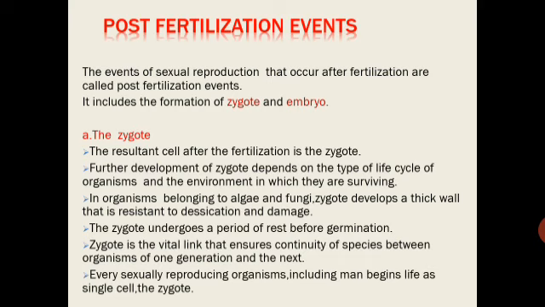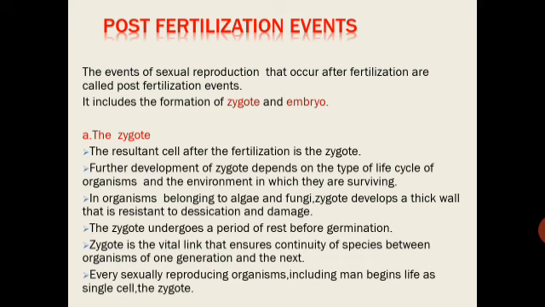Now let us see what a zygote is. The resultant cell after fertilization is the zygote. The formation of a diploid zygote is universal in all sexually reproducing organisms. In organisms with external fertilization, the zygote is formed in the external medium, whereas in those exhibiting internal fertilization, the zygote is formed inside the body of the organism.